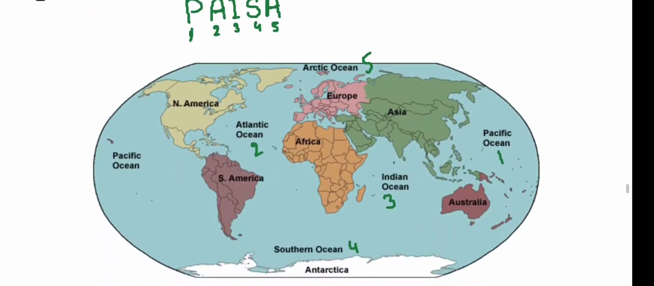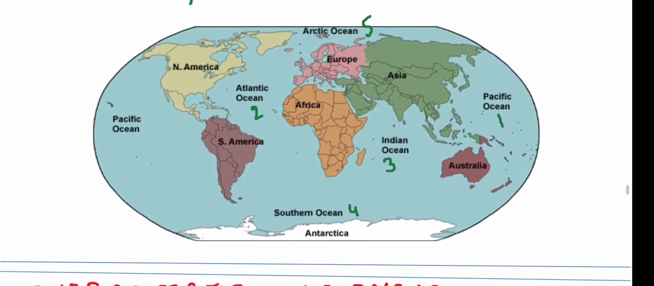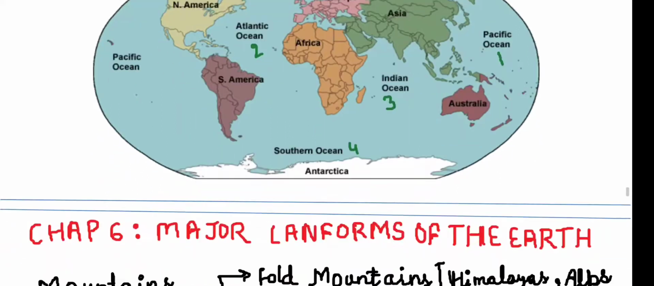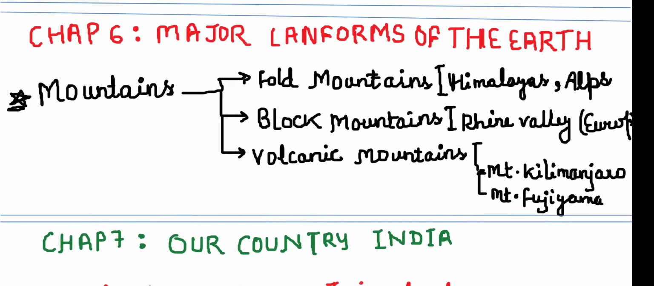We have a trick called PASA, and through this trick you will easily be able to remember the different oceans according to their size. We have a separate video on this, so we are not going to describe it here. Then chapter 6 is major landforms of the earth. So mountains, we have to study about mountains.